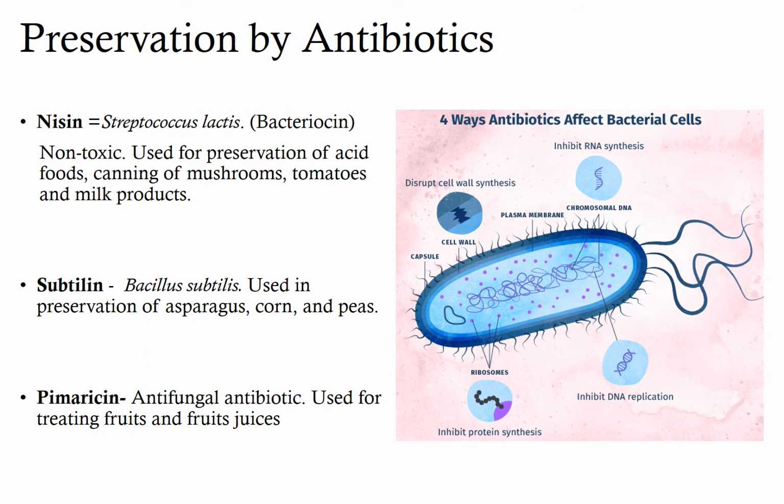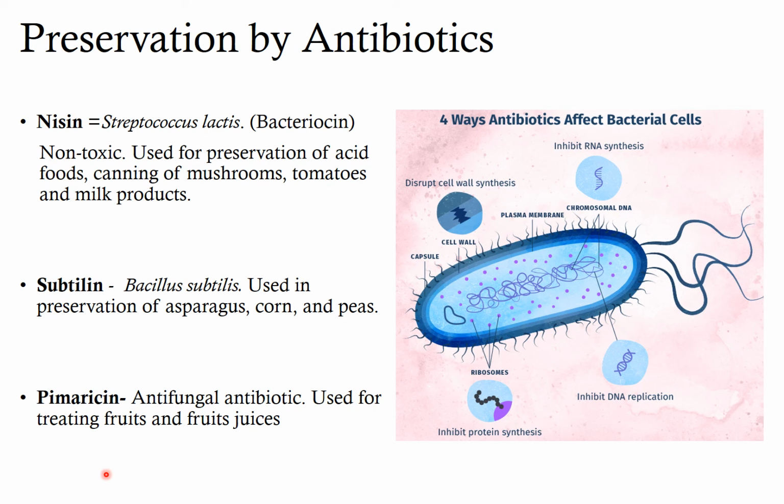And the last method of permanent preservation is by using antibiotics. Certain metabolic products of microorganisms have been found to have germicidal effect and they are usually termed as antibiotics. Bacteriocins are antibacterial proteins produced by bacteria that kill or inhibit the growth of other bacteria.